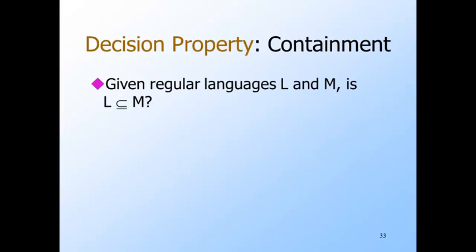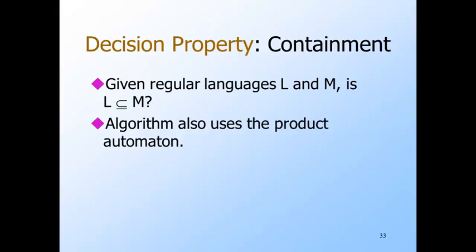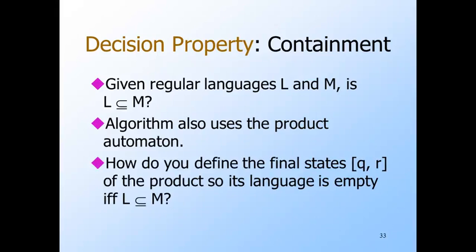A related question to ask about regular languages is whether one is contained in the other. The test is in a sense one half of the equivalence test we just saw. Start by building the product automaton. But we have to define the final states differently. How would you do that?